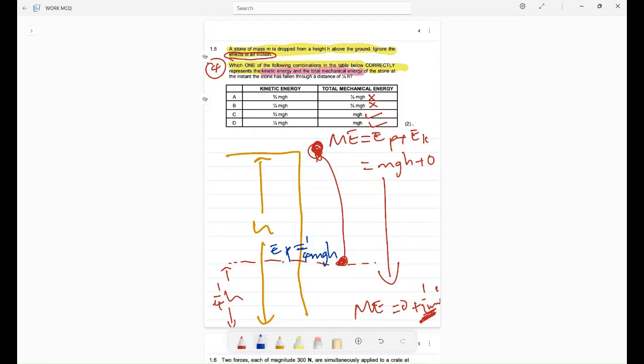But what will be my EK? My EK will be the same. Why am I saying my EK will be the same? Because now, whatever has been lost, but sorry, let me do this. I think there is a mistake that I'm making here.